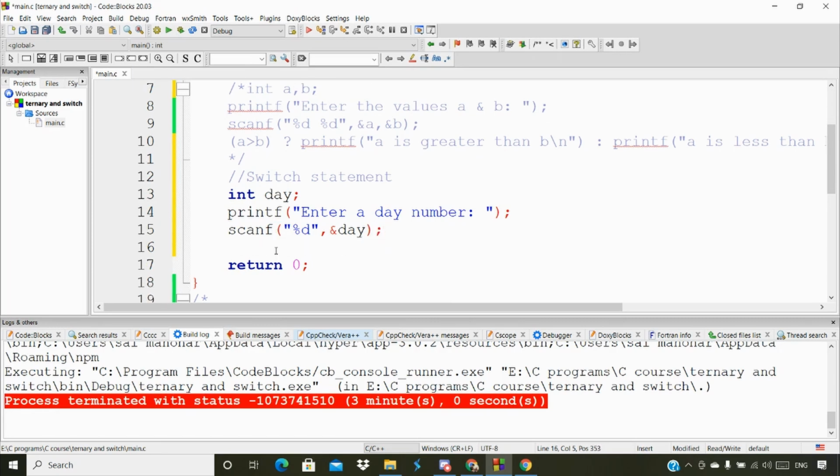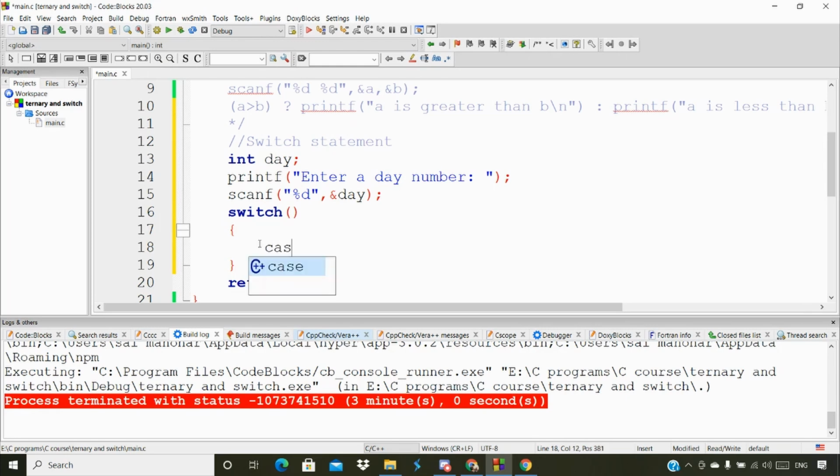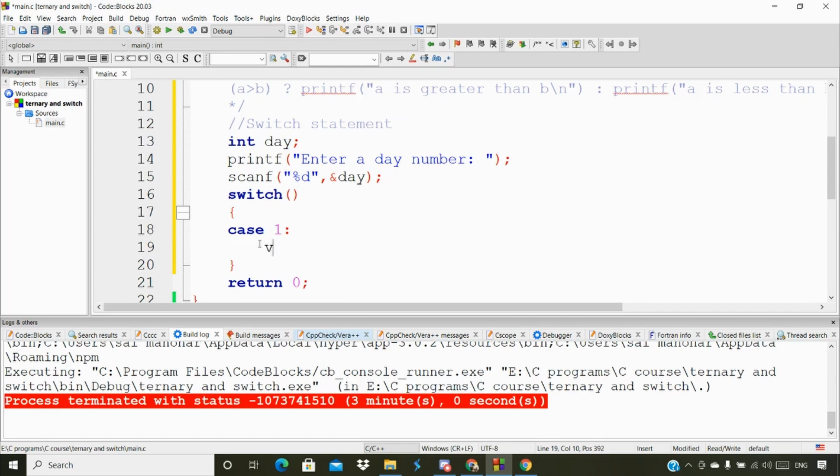We already know how the printf and scanf functions work. Now we'll come to the main topic, that is switch statements. What exactly is the switch statement syntax? I'm going to show it here, and then we'll move on to our actual example. We write switch, and within the switch brackets we write the condition, and here I'm going to give cases, like case 1, and give a break here.